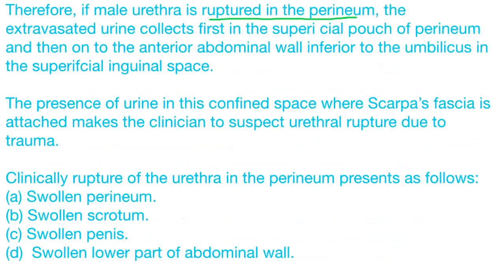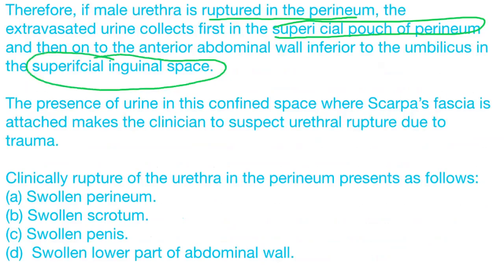So the urine is collected in the superficial perineal pouch and the superficial inguinal space. The presence of urine in these confined spaces where Scarpa's fascia is attached makes the clinician suspect urethral rupture due to trauma. If there is an accident with pelvic injury, that means there is urethral injury, right?